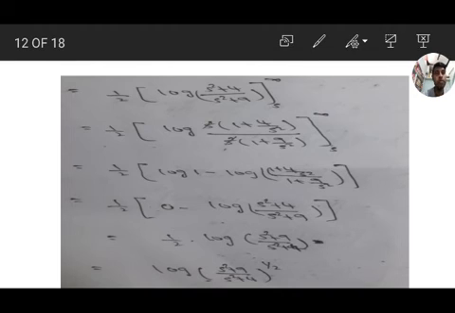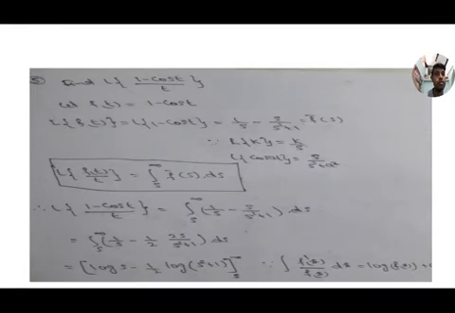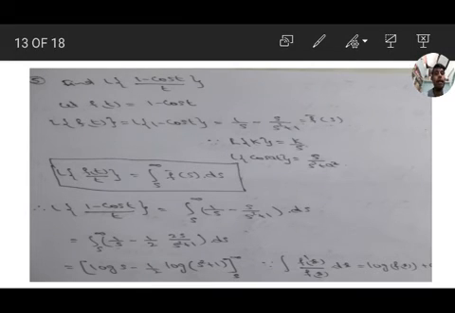Okay, let us move to the next problem. Find the Laplace transform of (1 minus cos t) by t. Laplace transform of (1 minus cos t) by t means here also we have f of t by t.